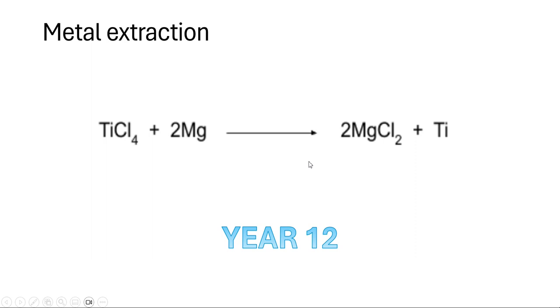Metal extraction. This is a big one. They may ask what the equation is for metal extraction of titanium using magnesium. So TiCl4 + 2Mg gives you 2MgCl2 + Ti. It's a simple displacement reaction, not much going on here.